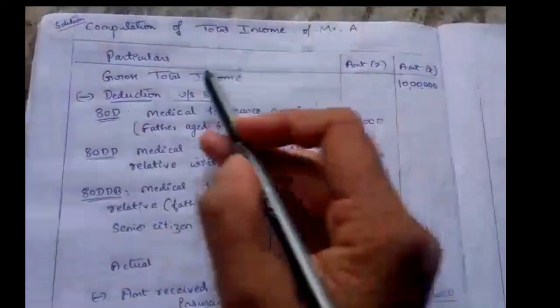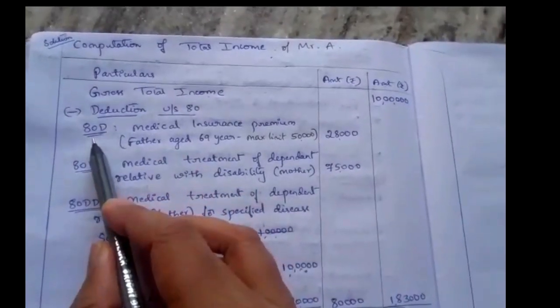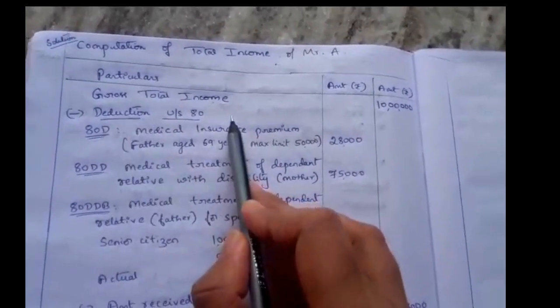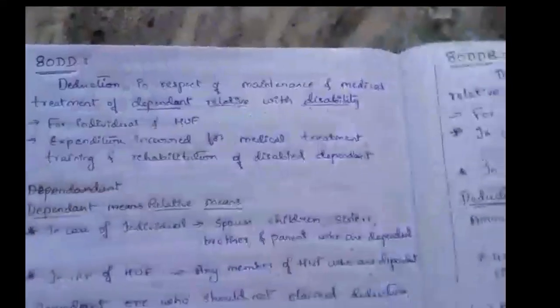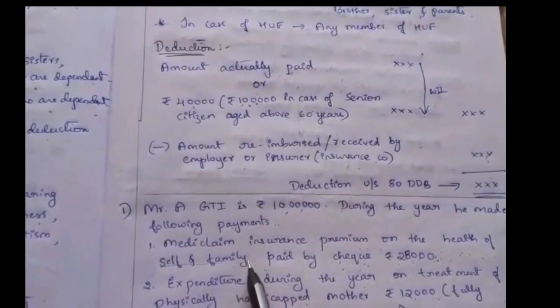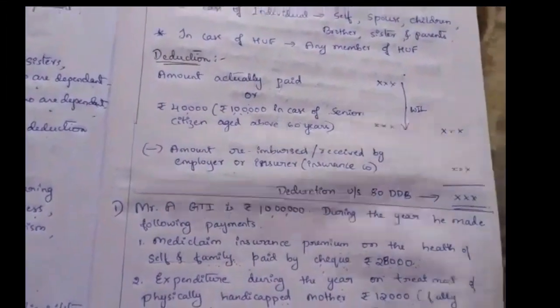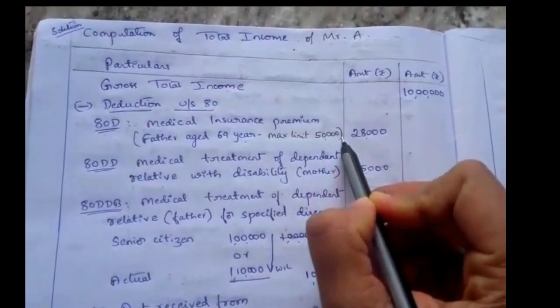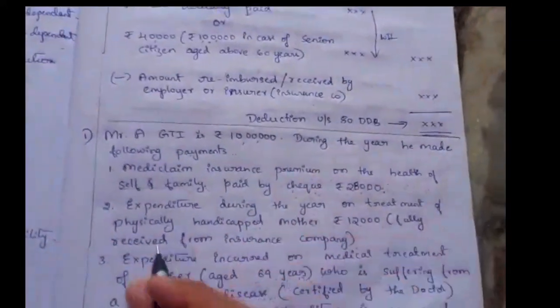So deduction under section, the gross total income given is 10 lakh. Under that we have the deductions. First one is deduction under section 80D, that is relating to medical insurance premium, relating to self and family. Since the father is included in the family, and his age is given as 69 years, we have to take the maximum of 28,000, because the maximum limit in case of a father aged 69 years is 50,000. We can take 28,000.